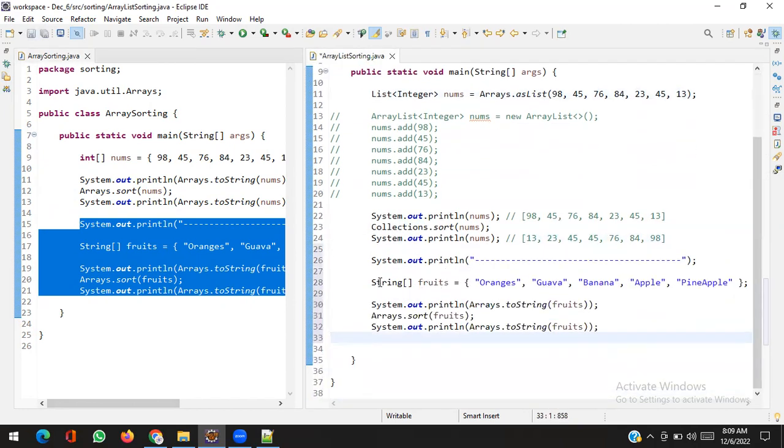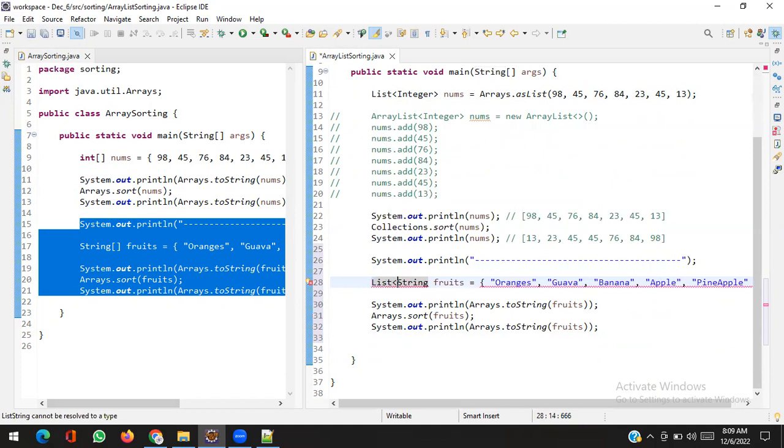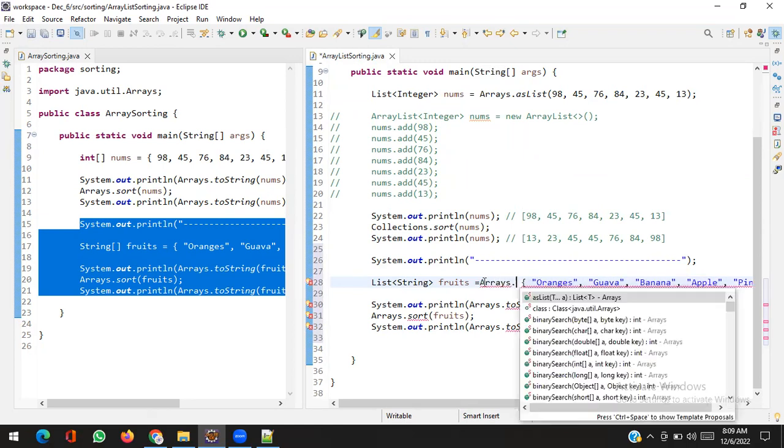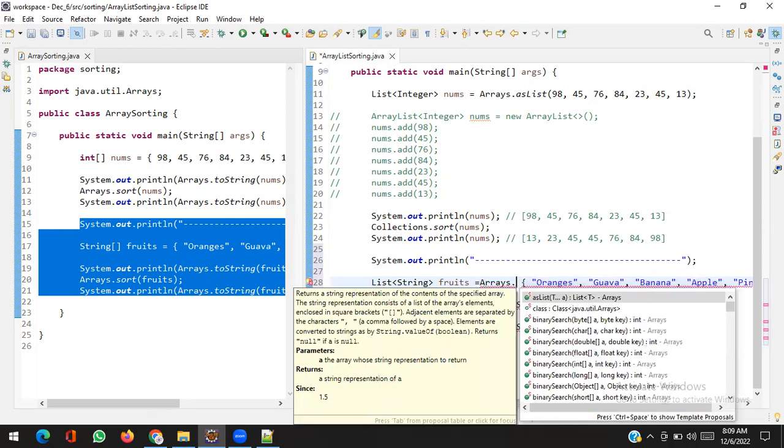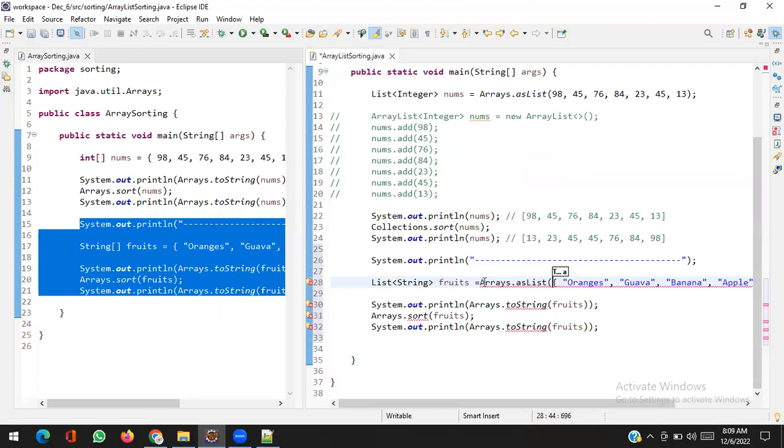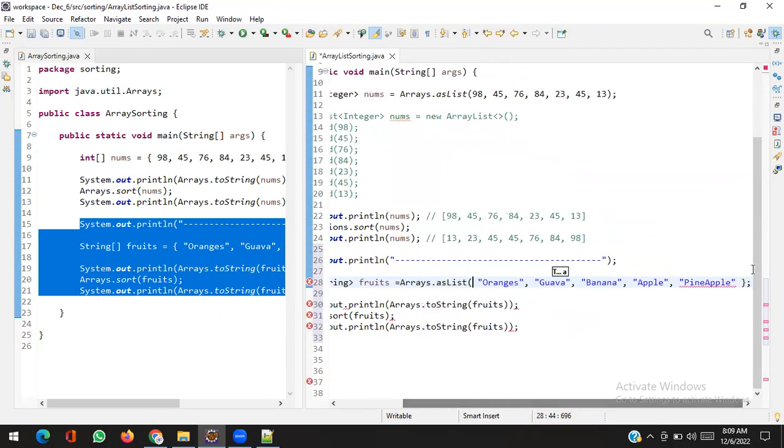Let me do the same for string kind of elements. Here again I'm going to create a list. How to create a list? List of strings, and I can use Arrays.asList, and I can pass comma separated elements as many as I want.